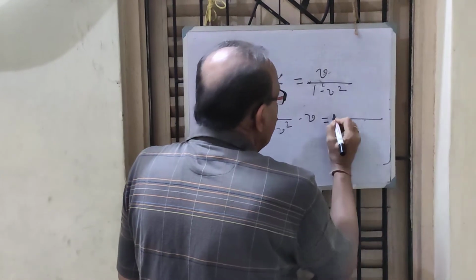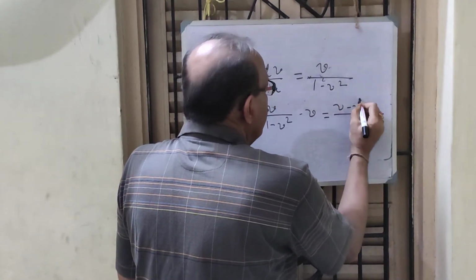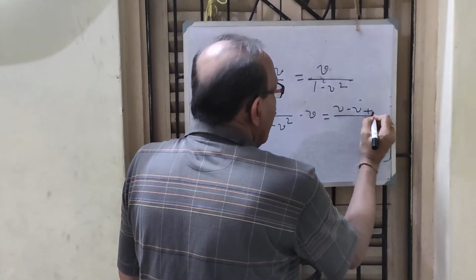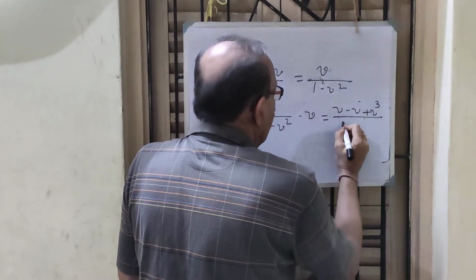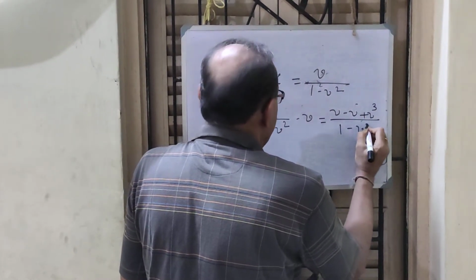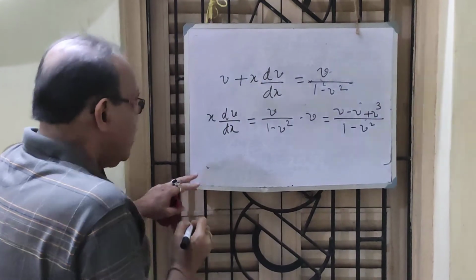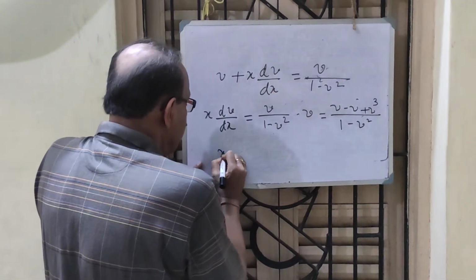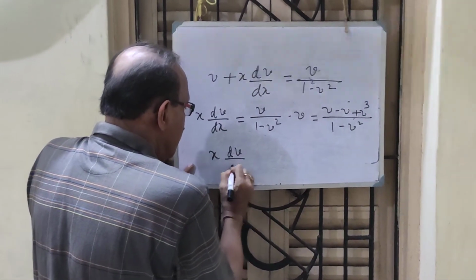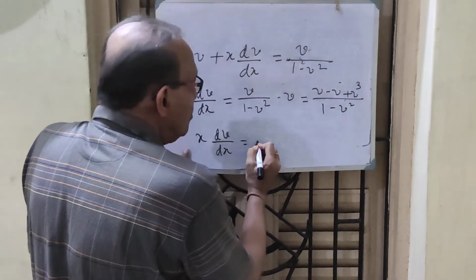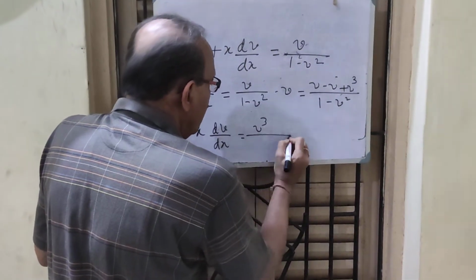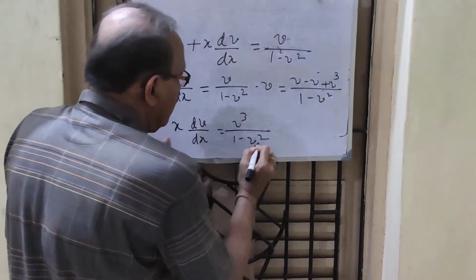And if I simplify, v minus v plus v cube by 1 minus v square. Therefore, x dv/dx is simply equal to v cube by 1 minus v square.